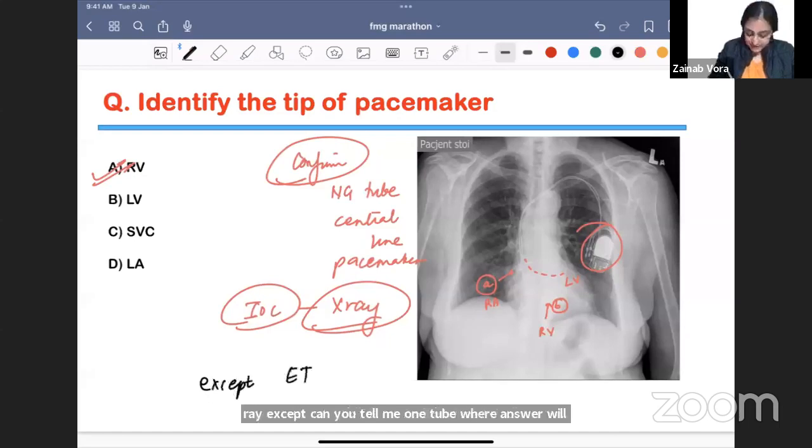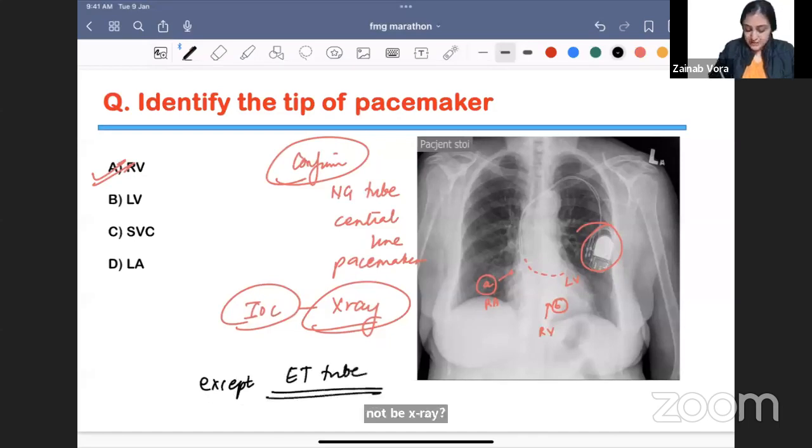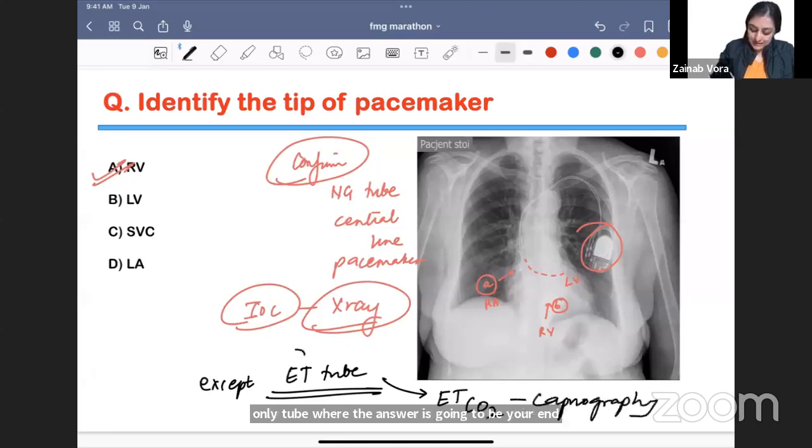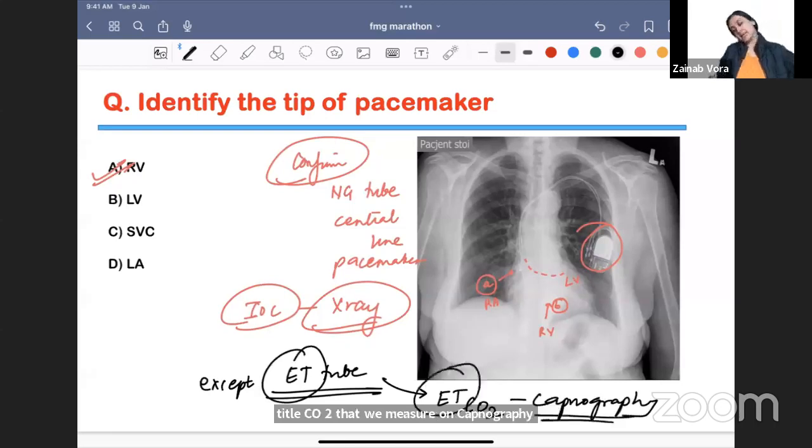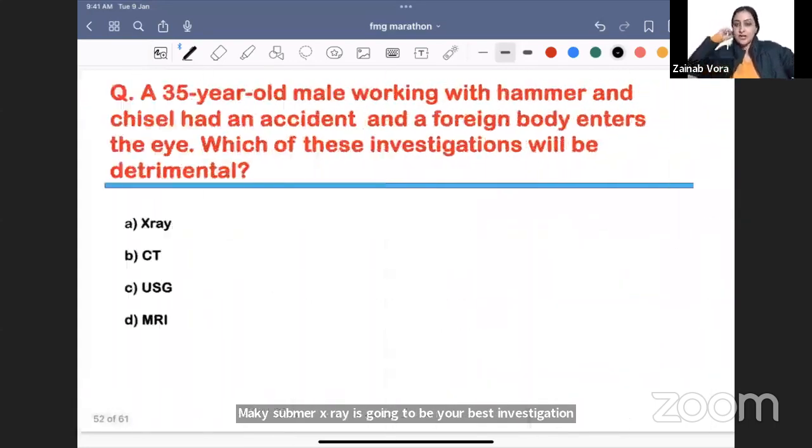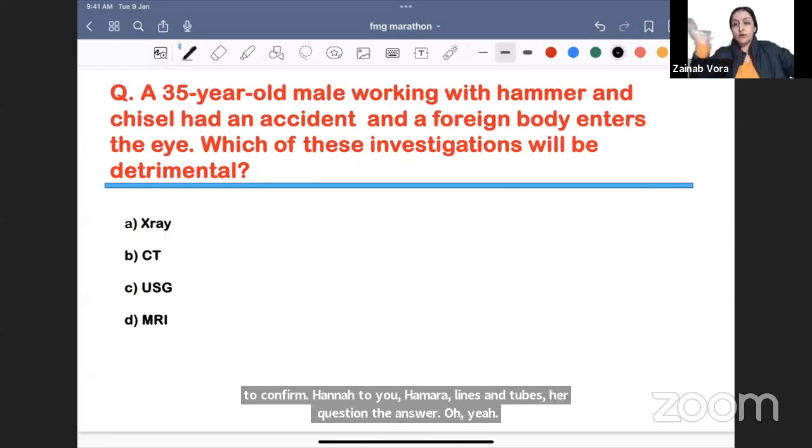Very nice. One tube will be ET tube. So ET tube is the only tube where the answer is going to be your end tidal CO2 that we measure on capnography. So you can remember it as ET is ET. ET में better is capnography then X-ray. बाकी सब में X-ray is going to be your best investigation to confirm, है ना? तो ये हमारा lines and tubes का question भी answer हो गया. Then comes the mandatory question in every exam, which is foreign body.